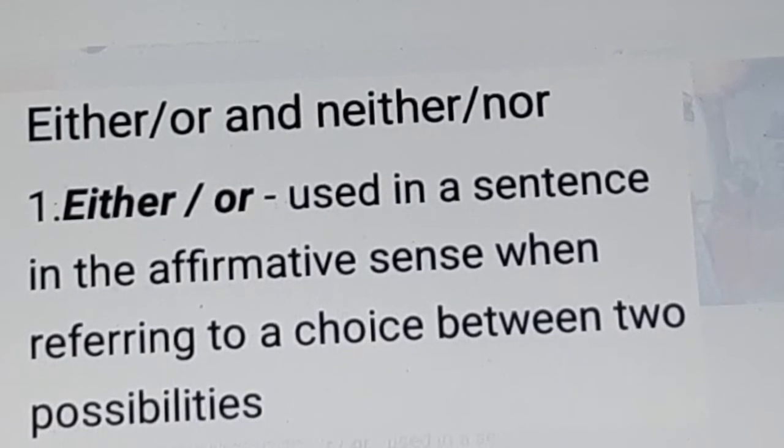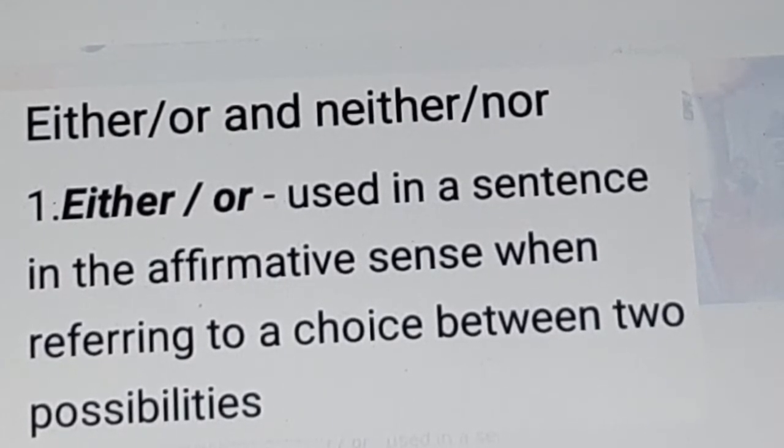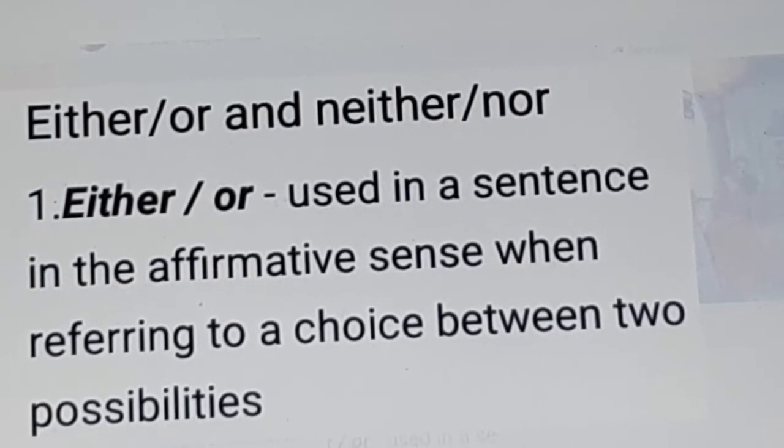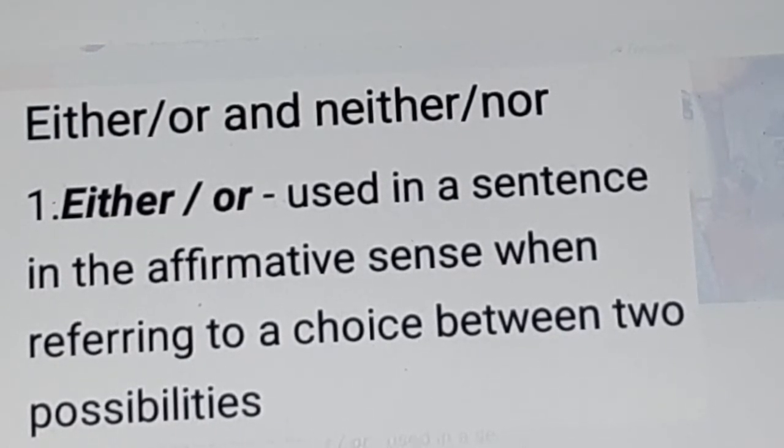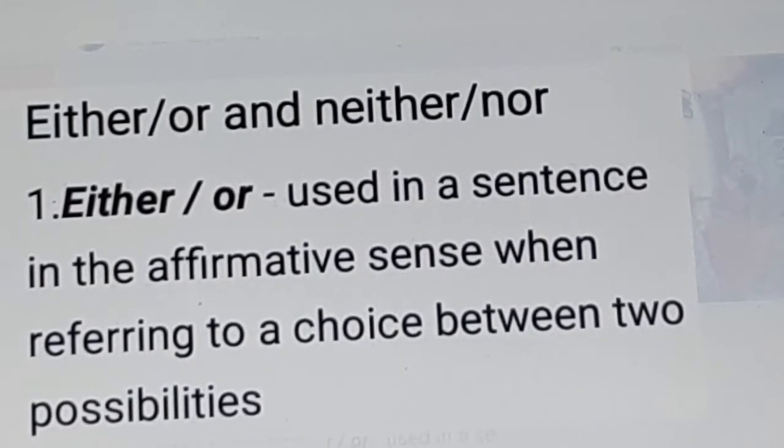Either or is used in a sentence in the affirmative sense when referring to a choice between two possibilities. He can do that or he can do another thing.